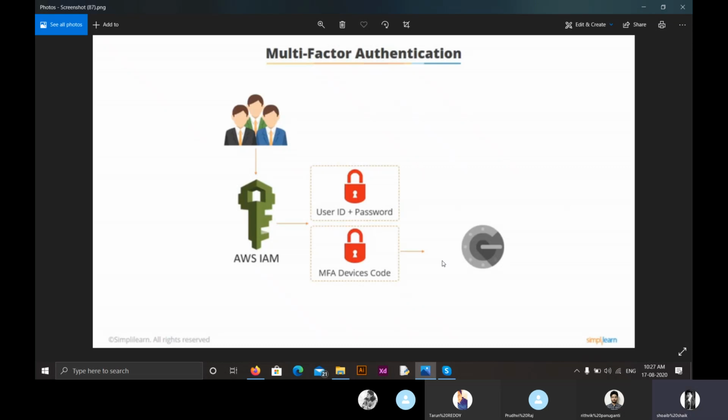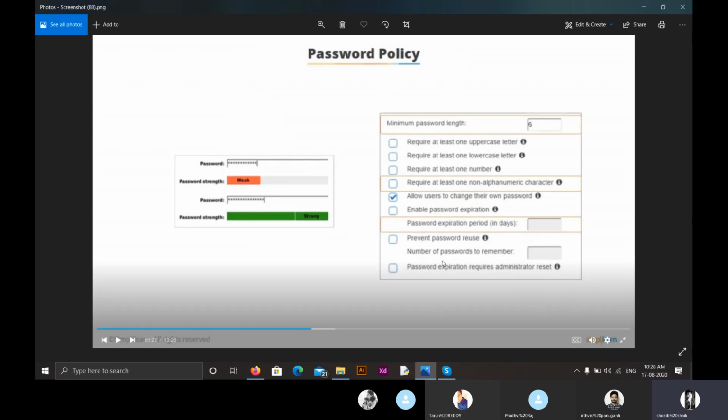Moving on to the last key feature, password policy. For example, if we want to create a password for Facebook, there must be a capital letter, there must be a special character, right? All these rules are set using this password policy. We can set the type of password we want the user to set.